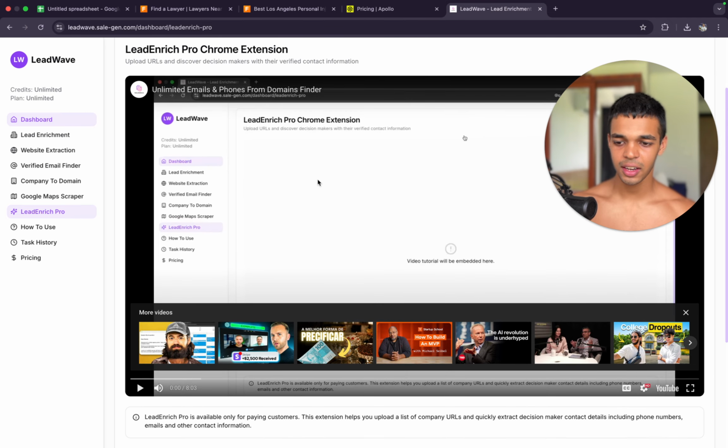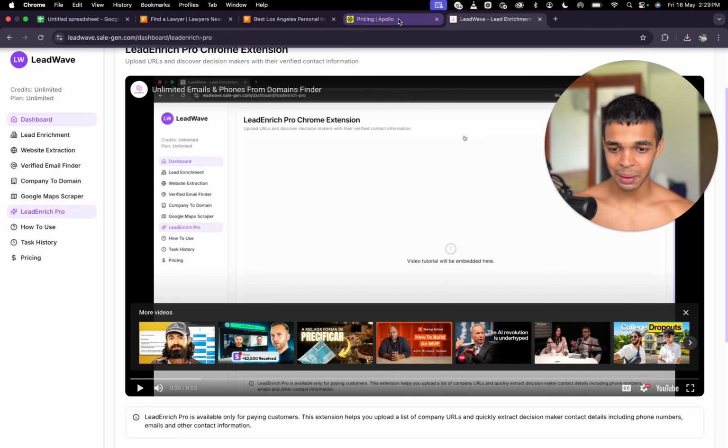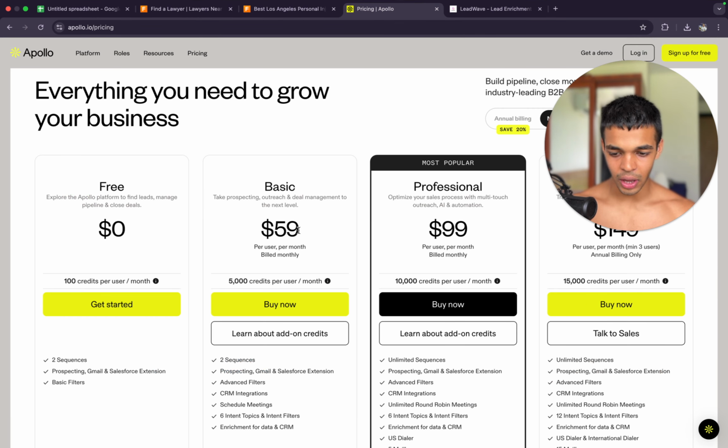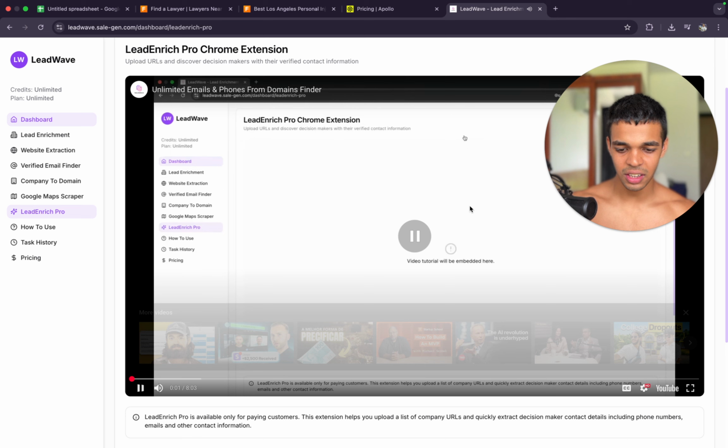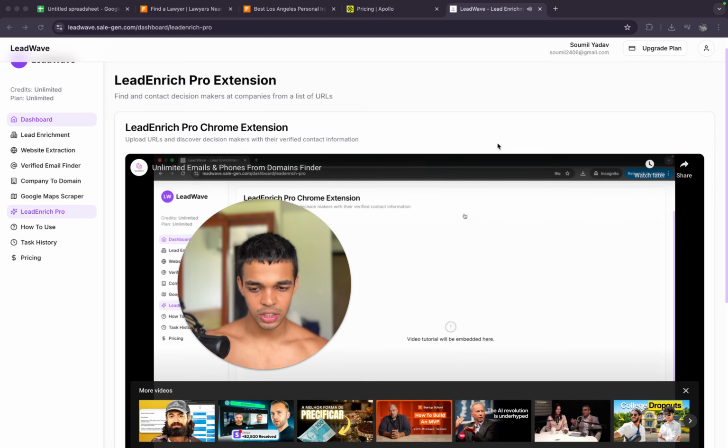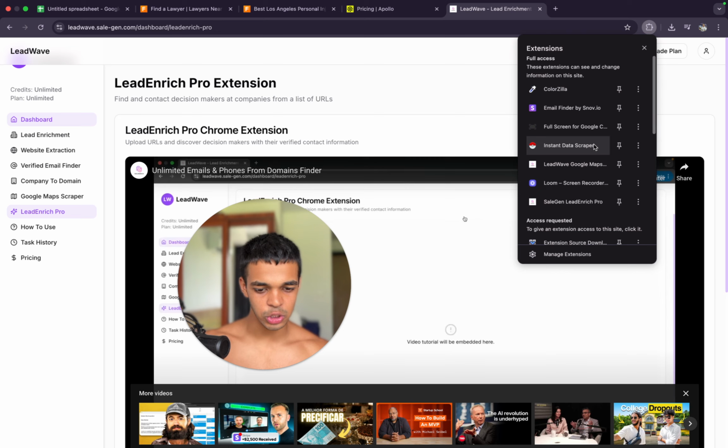After that, you can use this Lead Enrich Pro Chrome extension where you use the Apollo API. If you use Apollo, you have to pay $60 for 5,000 credits. We give you unlimited credits even using Apollo for $49 a month. It's absolutely mind blowing. You probably have the tutorial attached over here, so you can use that, but I'll just quickly show you what it looks like.